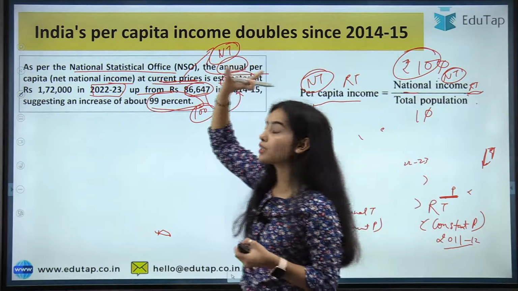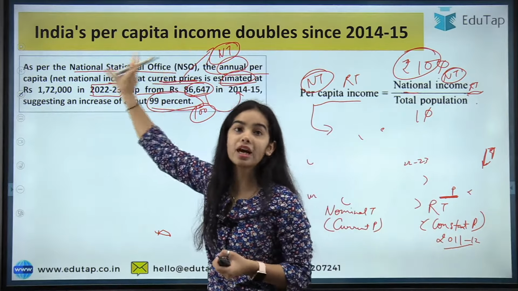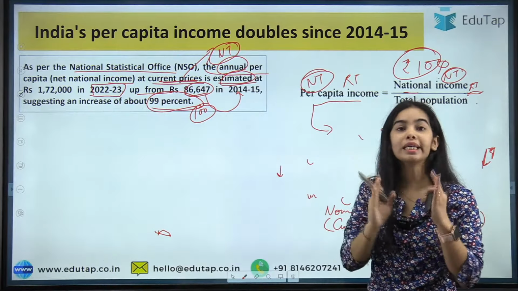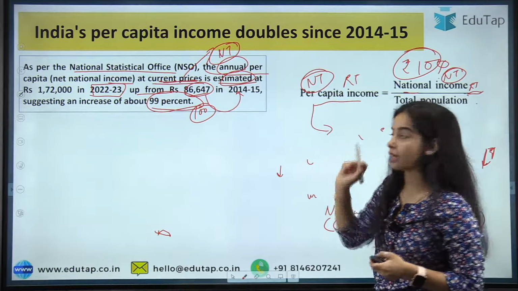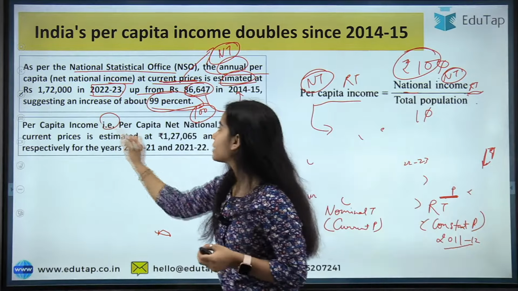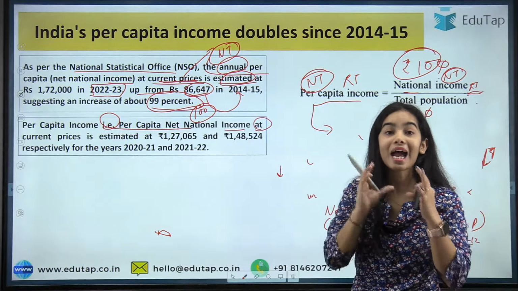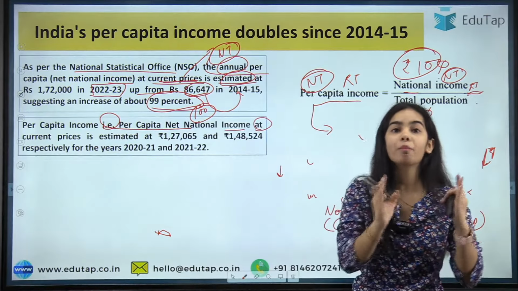That's why in nominal terms it is said that India's per capita income doubled since 2014-15. Only in nominal terms are we talking about that. Per capita income, that is the per capita net national income at current prices. At current prices means in nominal terms.